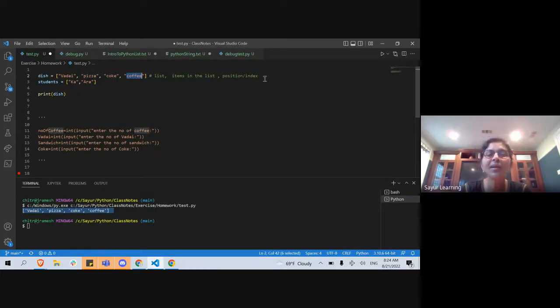So let's see. Raghavendra, what is the position of coffee? What is the index of coffee? 3. The reason is it starts from 0. Okay, good. So now, because we have a collection, we can always iterate through it, right? We can do a for loop or whatever to go from one to the other. How do I write the for loop here? Snega, do you want to help me write the for loop?